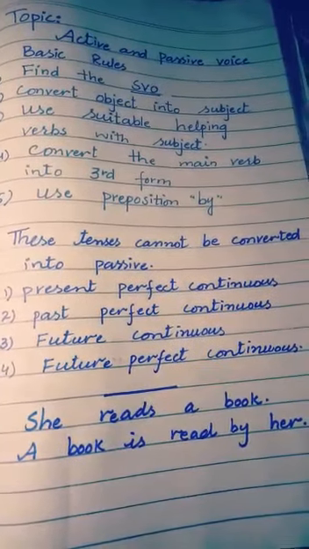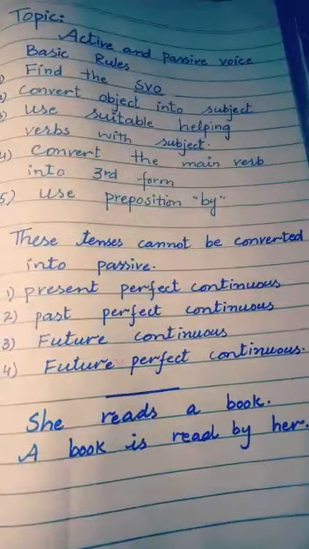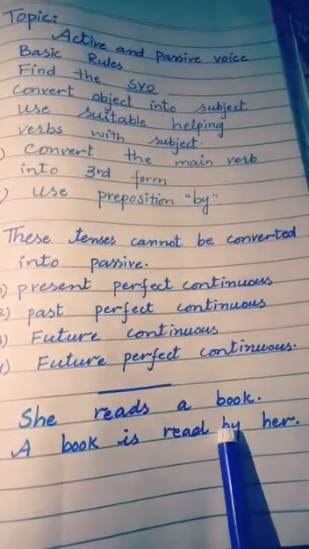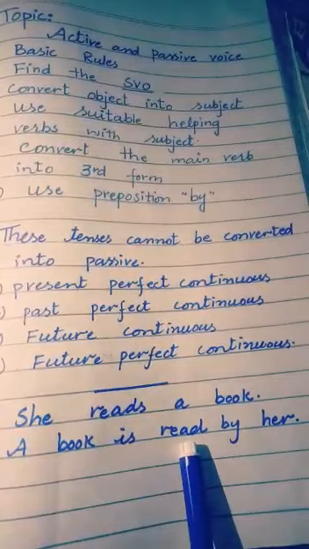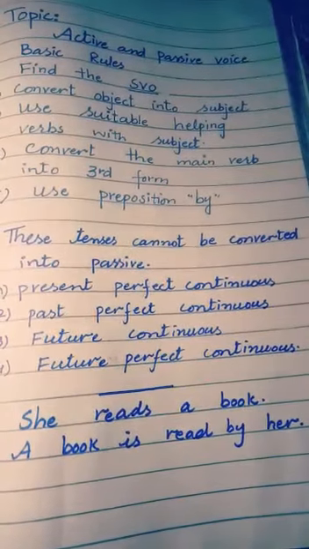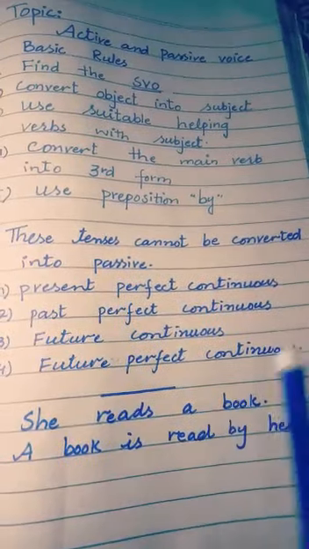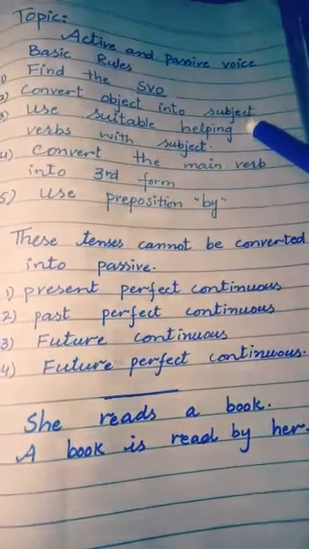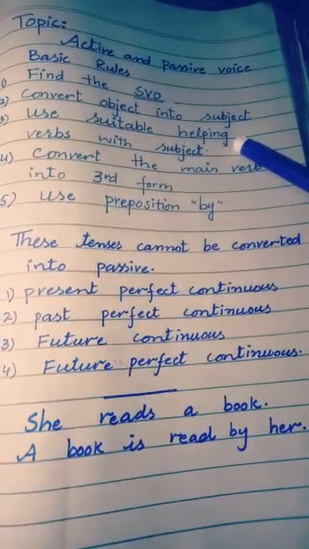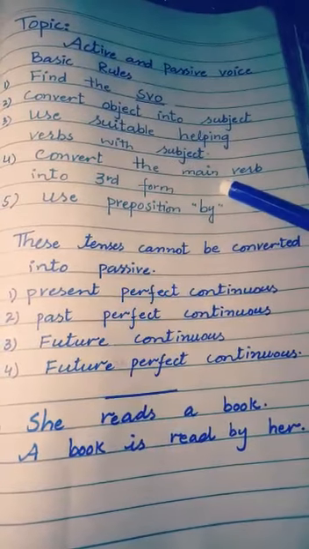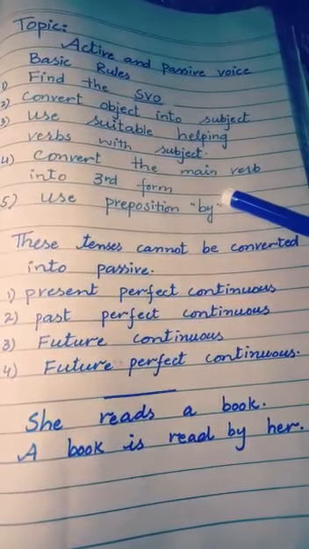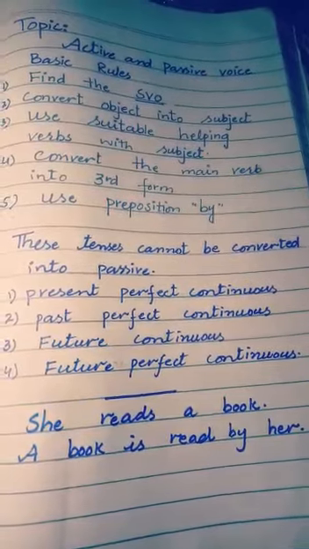The fifth rule to change the voice of a sentence is use preposition by. In this sentence we used by here. A book is read by her. Okay, so these are the 5 basic rules to change the voice of a sentence. Find the SVO, convert object into subject. Third one is use suitable helping verbs with subject. Fourth is convert the main verb into third form. And fifth is use preposition by.